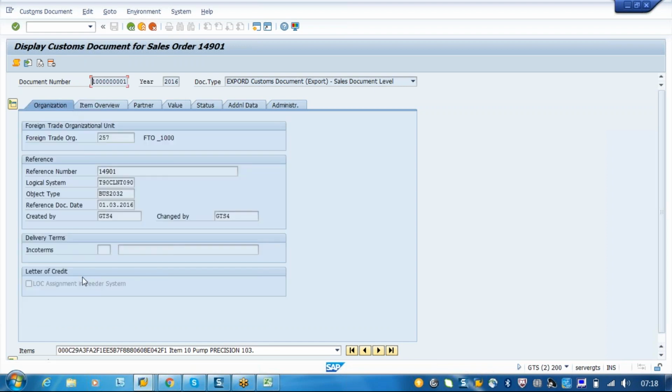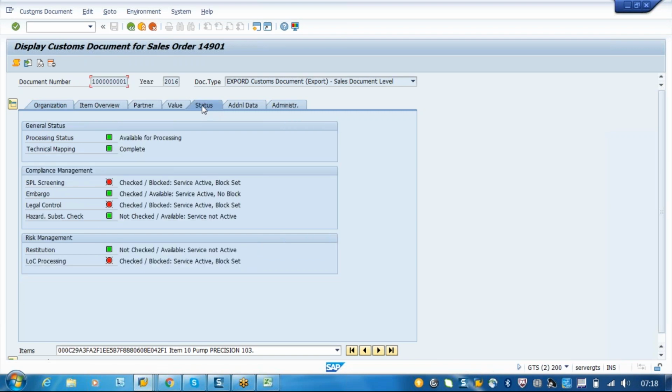Anyhow, we will be discussing all these things when we actually come into the application area. Value status also you can see. So here you can see general status. It's processed and technically complete.